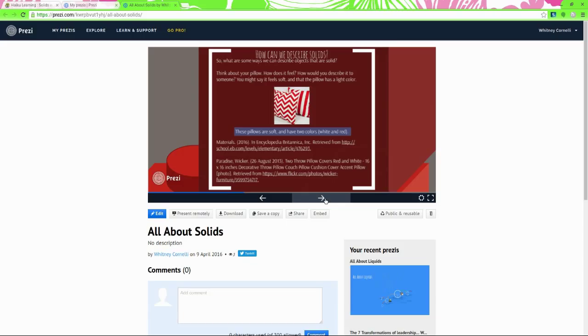Let's look at this picture. These pillows are soft and they have two colors, white and red.